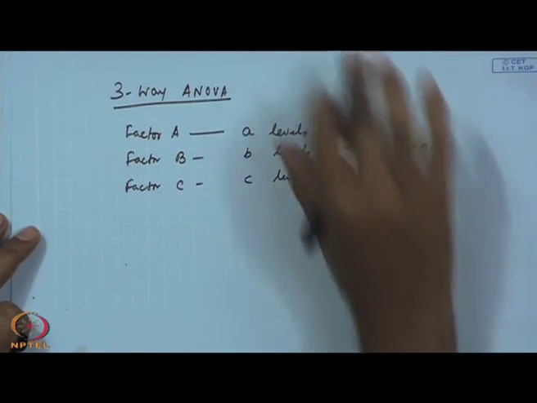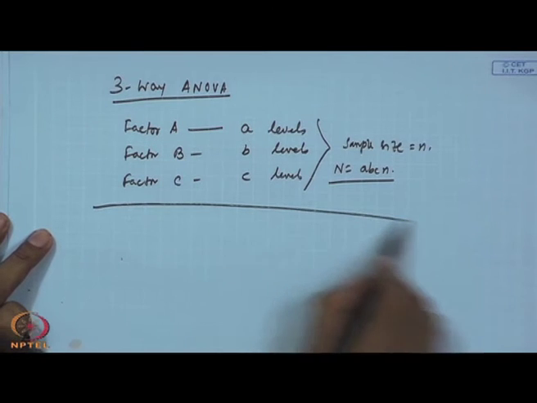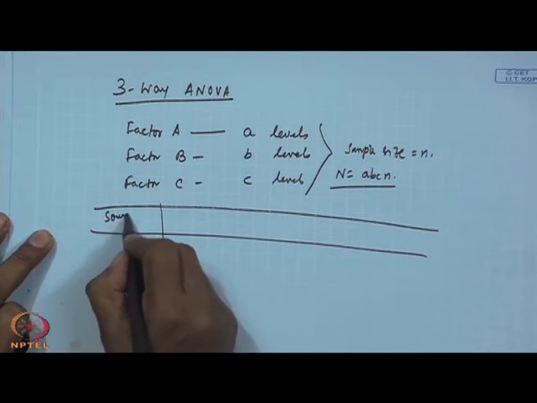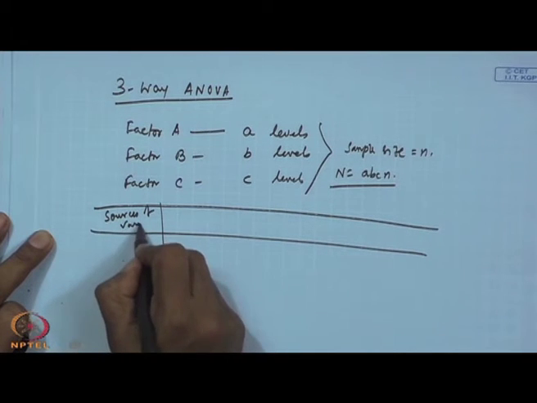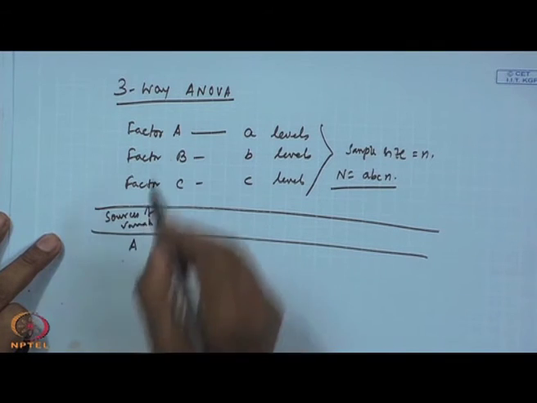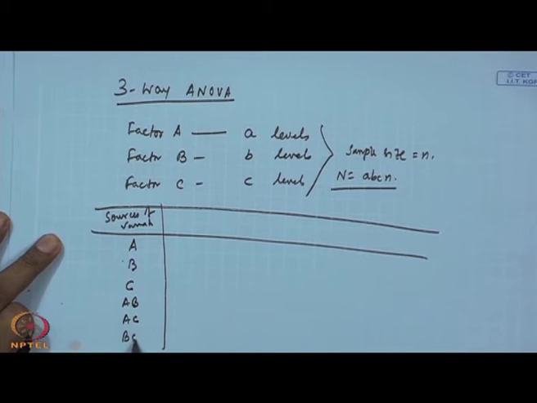Now, I will not compute anything, the only thing I want to write here is what will be the sources of variation. Definitely first is A, second is B, third is C, then definitely AB, interaction between A and B, interaction between A and C, interaction between B and C, interaction ABC.